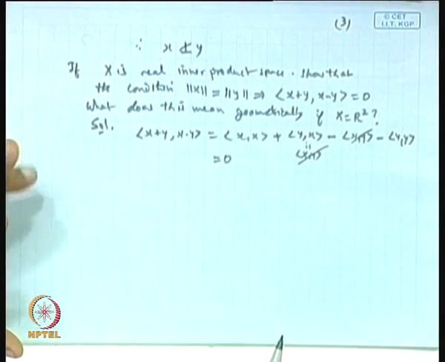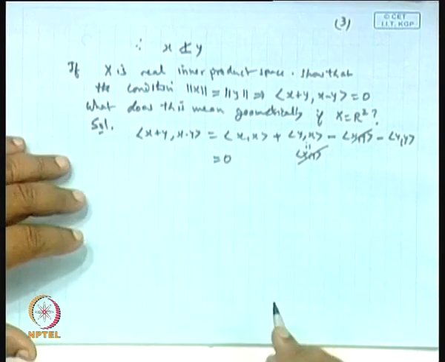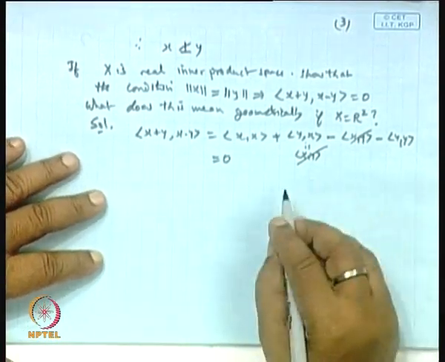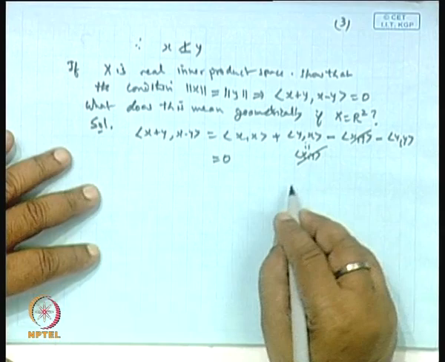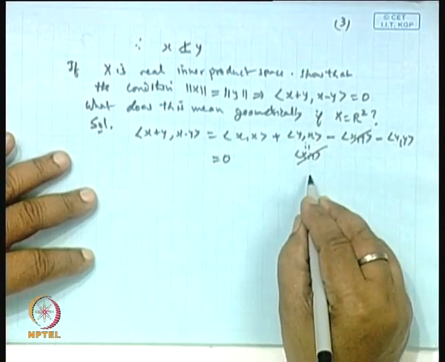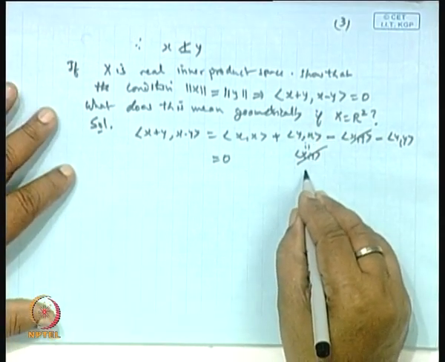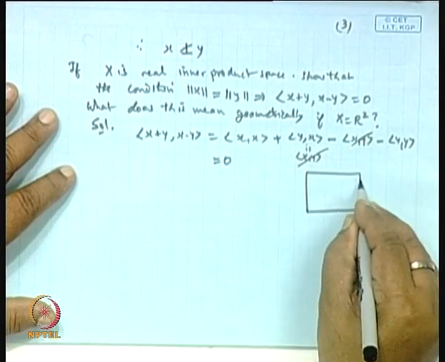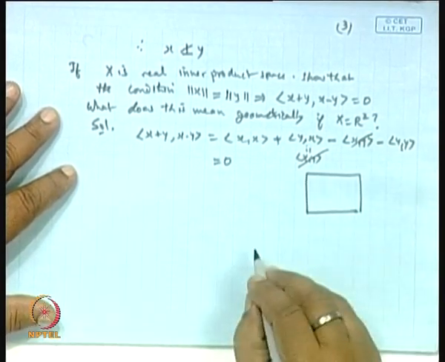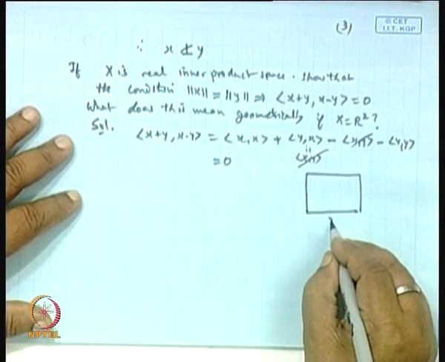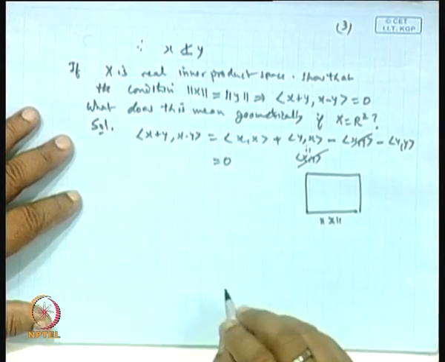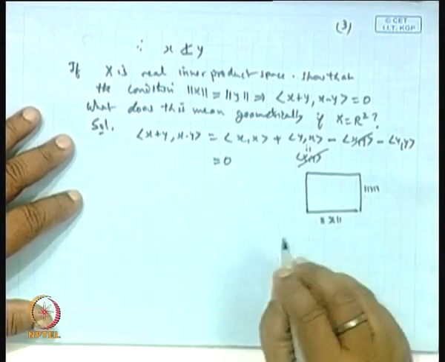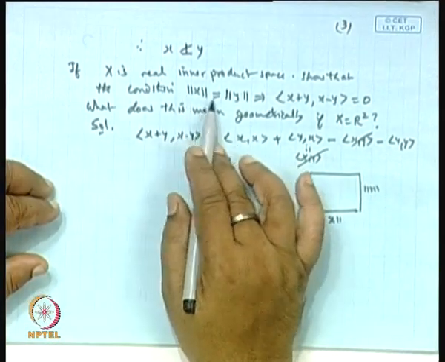Okay. Now, what does it mean geometrically? If I take this square, this length is norm x, this length is norm y. So, both are equal.